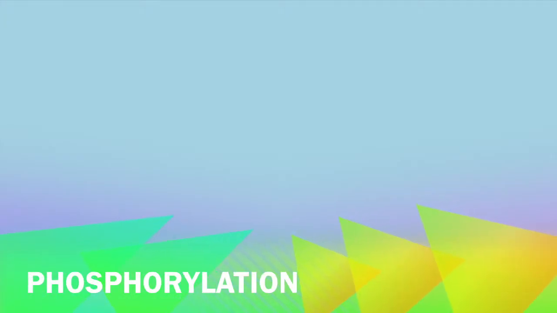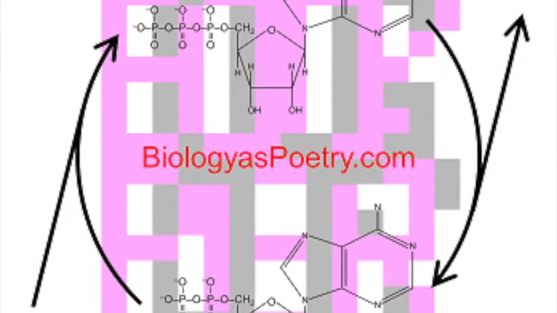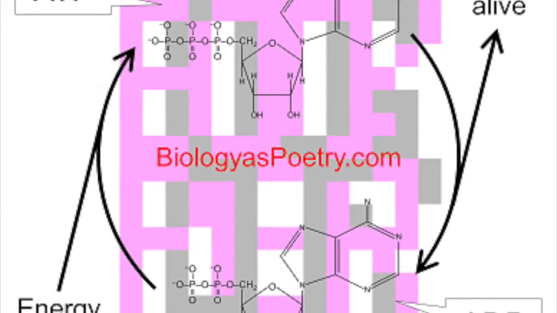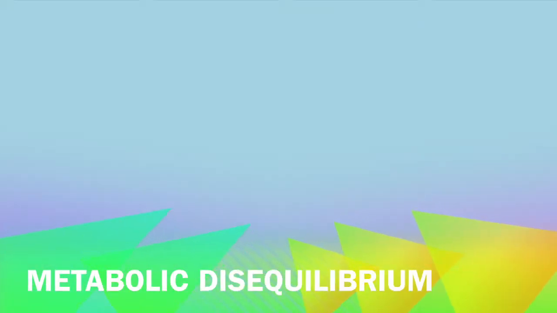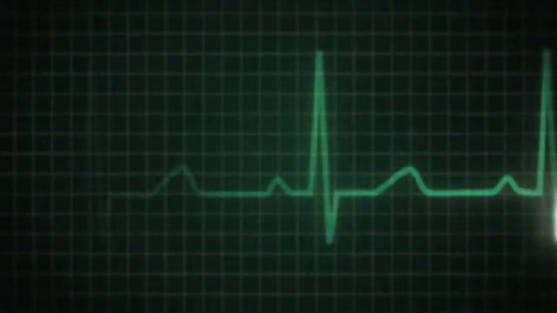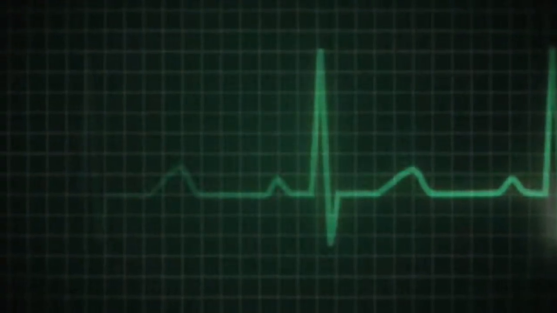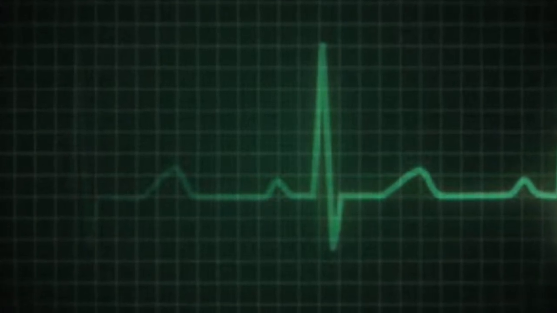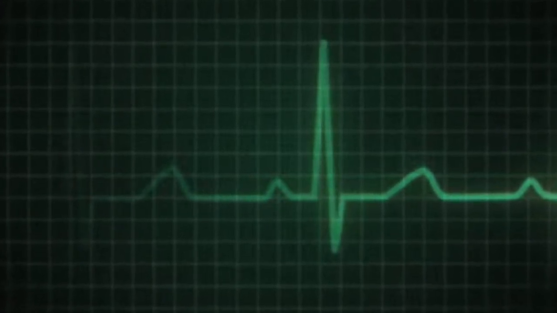Phosphorylation is when a phosphate ion is lost in one reaction and then added to another compound, ADP, to recreate ATP. It is also used as a fuel for chemical reactions in a process known as energy coupling. Metabolic disequilibrium is a defining feature of life. If the body achieves equilibrium, then you are dead. When a reaction moves towards equilibrium, the amount of free energy decreases, or if it is not near equilibrium, the amount of free energy increases.